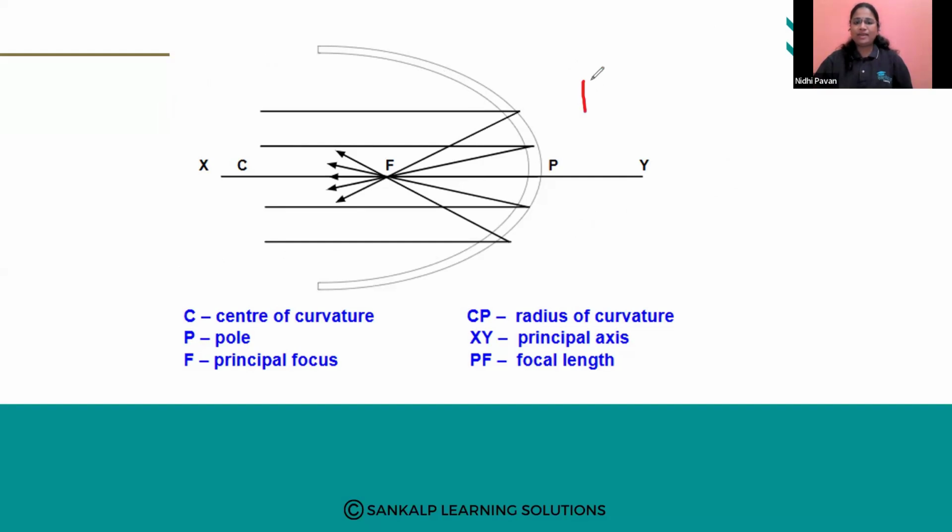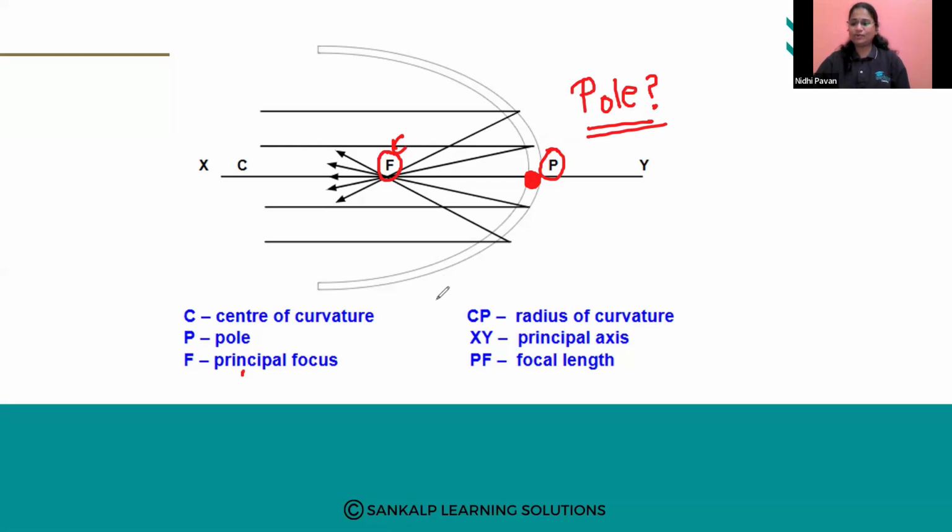Next, what do you mean by pole, my dear students? What is pole? Very good. Sadanand answered it. It is the center of the spherical mirror. The center of the spherical mirror is called the pole. Next we have principal focus, this point, denoted by letter F. So what do you mean by principal focus?